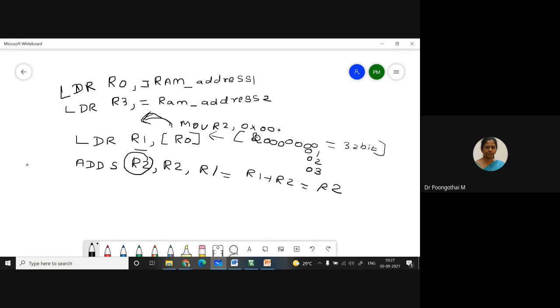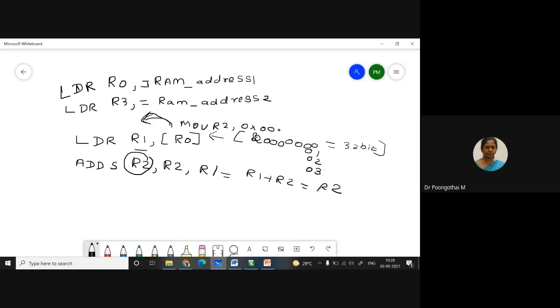So what is the next instruction? Now your first addition is carried out. Your first 32-bit data is fetched and added with 0, and the result is held by R2. What is the next step? Students, are you getting me, or are you not able to follow? So the add is done. What is the next step? You have to fetch the second data. How can you fetch the second data?